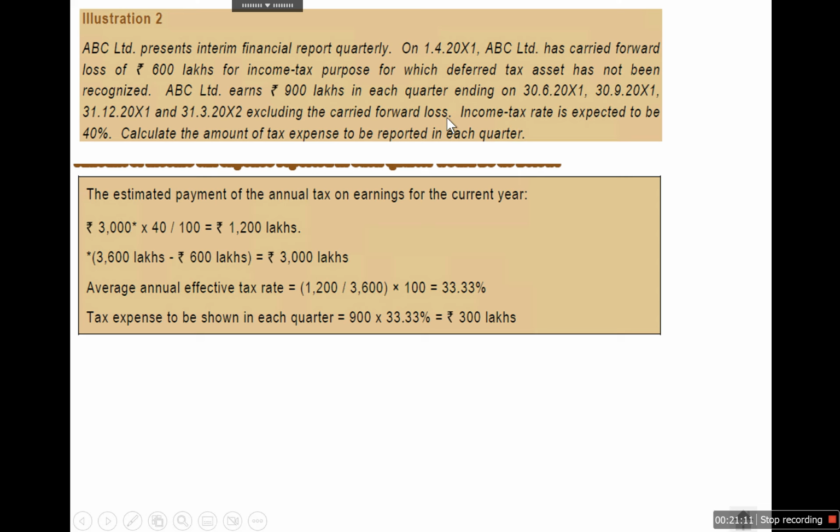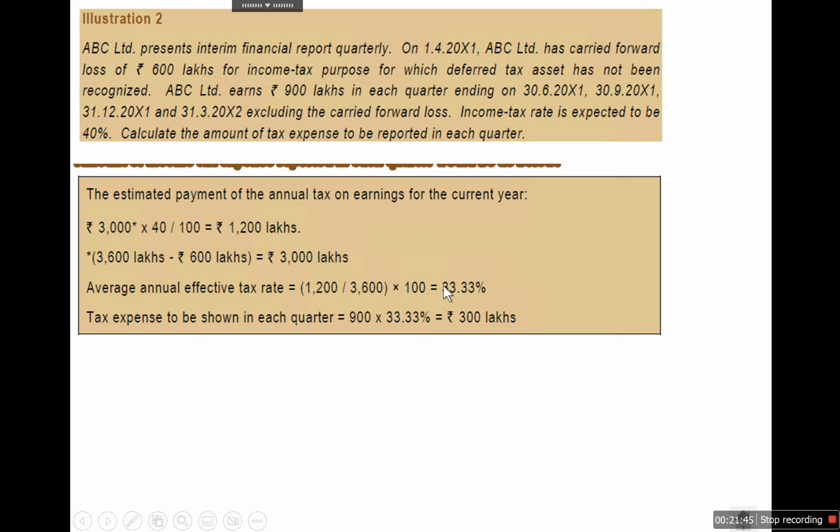So we need to first calculate the annual taxable income that we expect. In that case, 900 each into 4 is 3,600, and there are 600 lakhs of income tax losses that we need to carry forward. So taxable income will be 3,000 lakhs, and the tax rate is 40%. So 3,000 into 40% is 1,200 lakhs, which will be the tax expense. So the effective rate is 1,200 divided by total income.